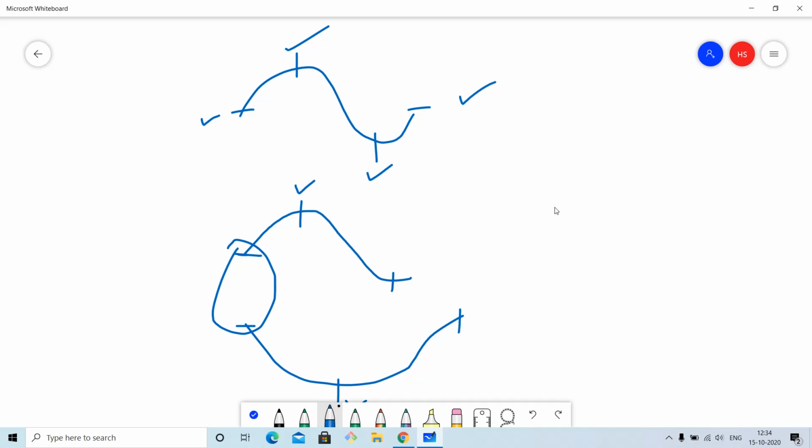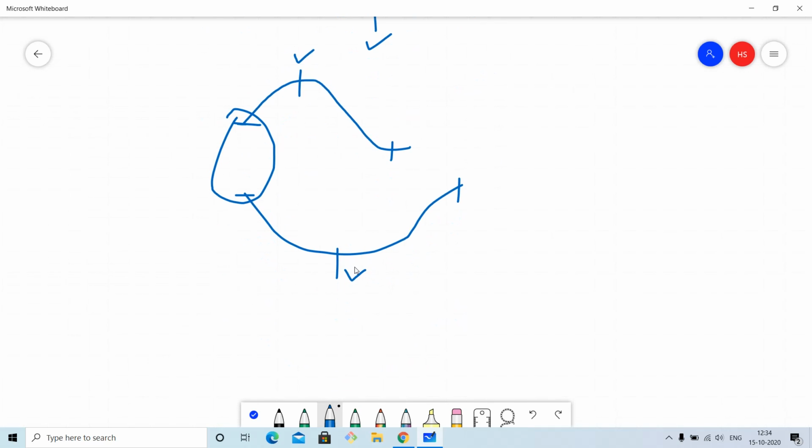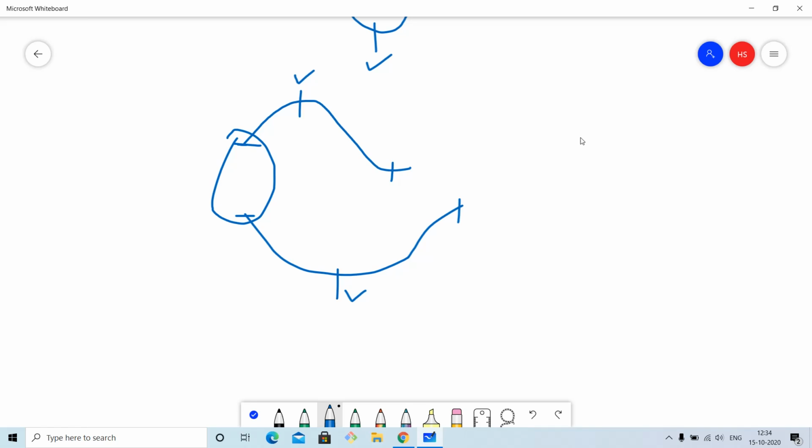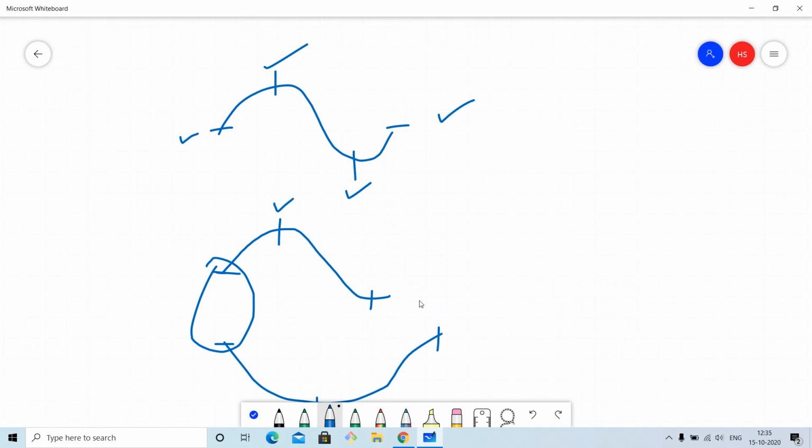So in this way, a subsequence of length 4 can only be possible if there are two subsequences of length 3 starting from some common position. Then we can take that common position, the peak position corresponding to one subsequence of length 3, the lower peak from the other subsequence, and the last common position, which will be our current element. Now let us see the implementation to understand whatever I have told a little bit better.